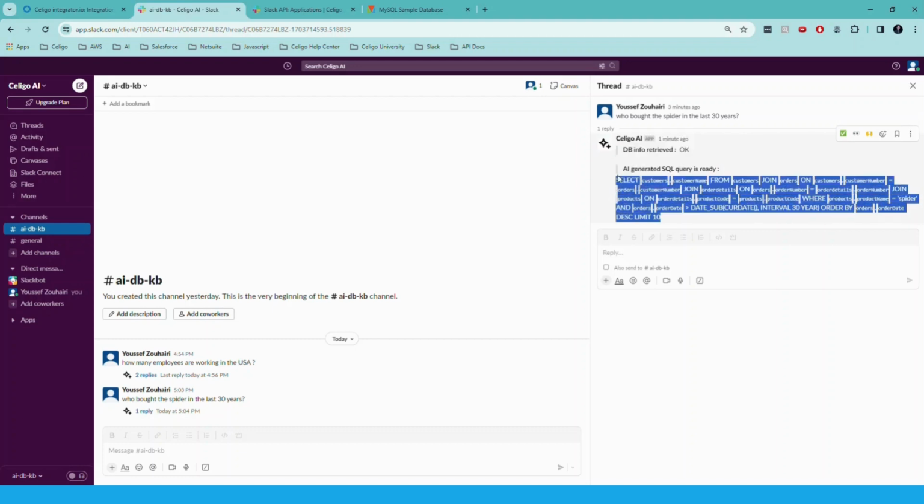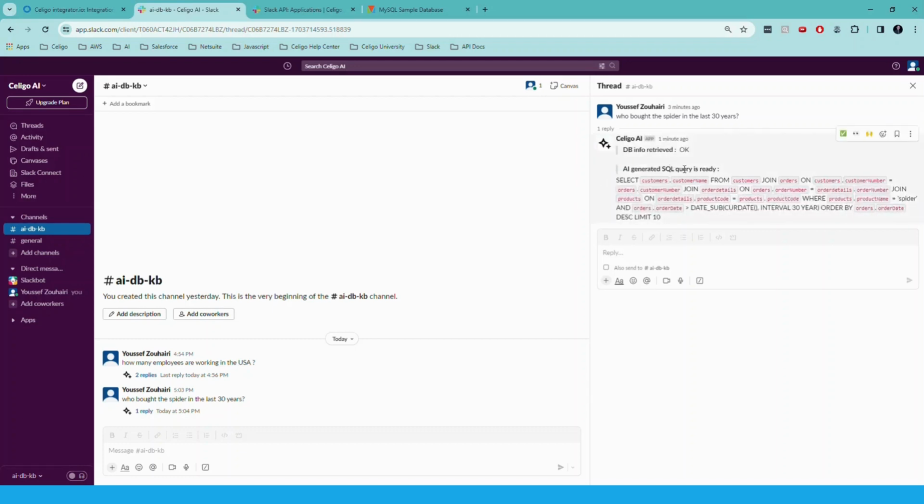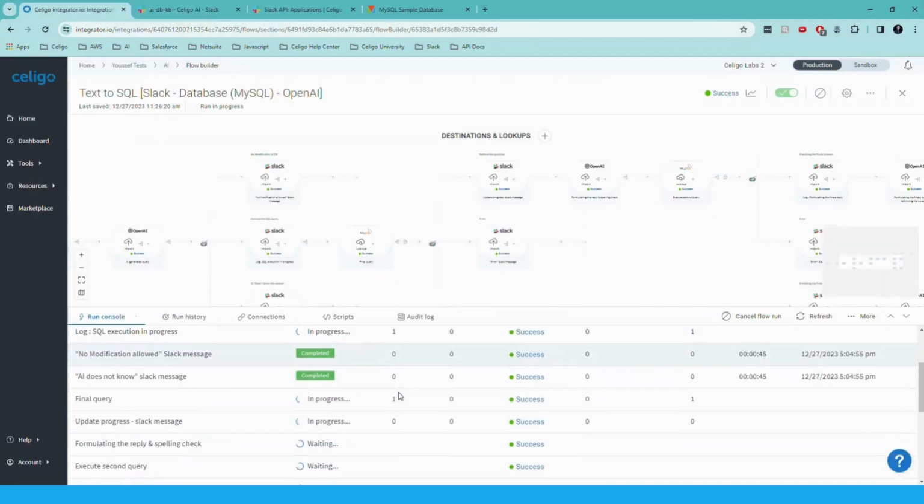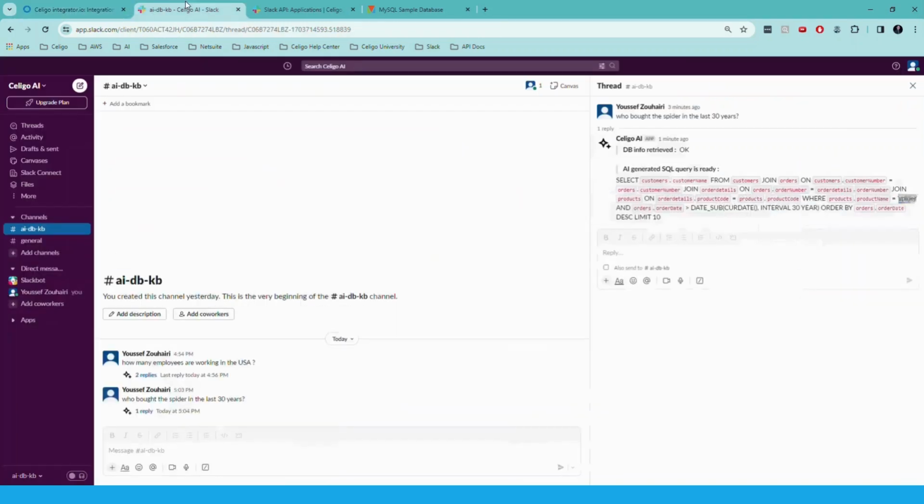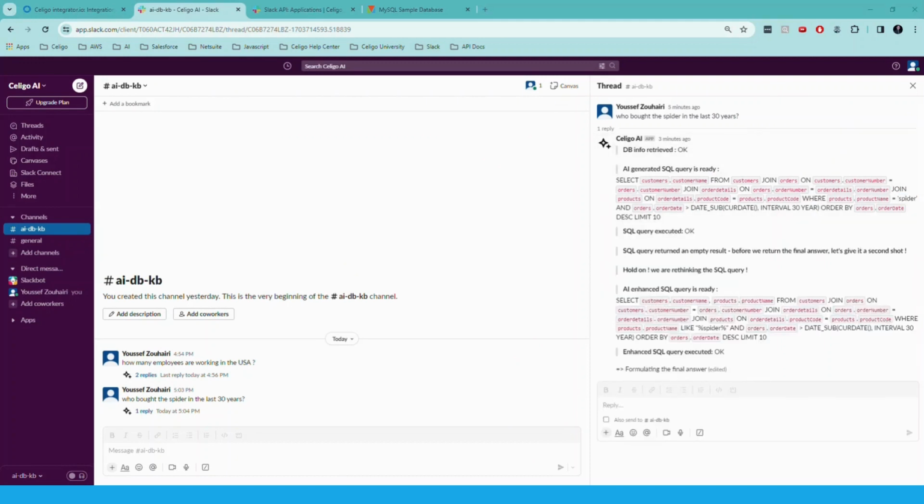So this is going to trigger a second part. This is a good example where we will have the results empty, and it will trigger a second part where we are rethinking the query again and trying to enhance it to get a better result. This is what we are going to have here right now. So we got the query executed. The SQL query returned an empty result. So before we return the final answer, let's give it a second shot.